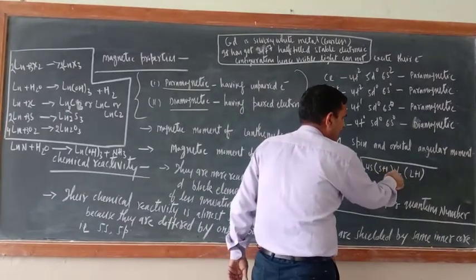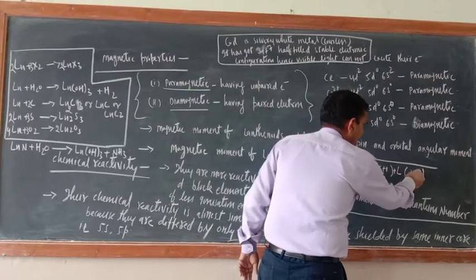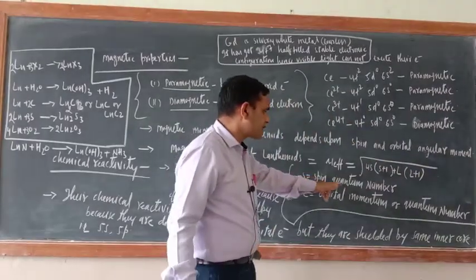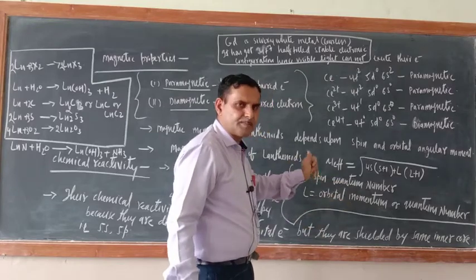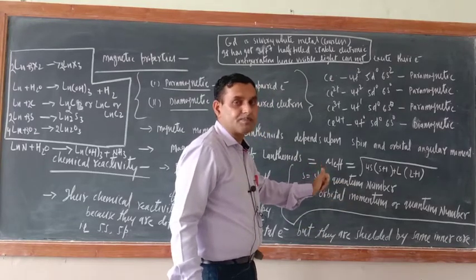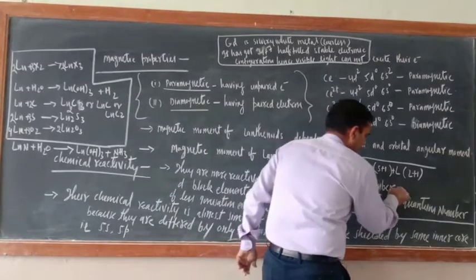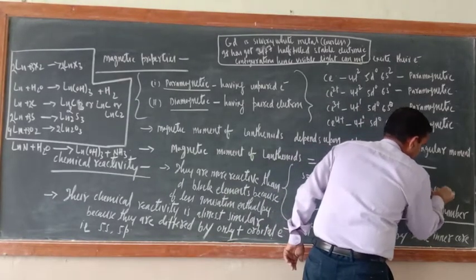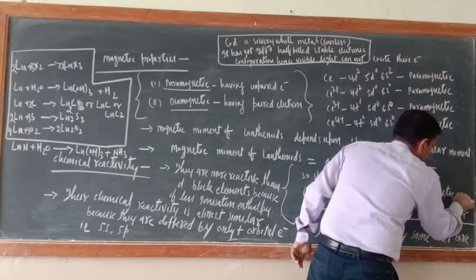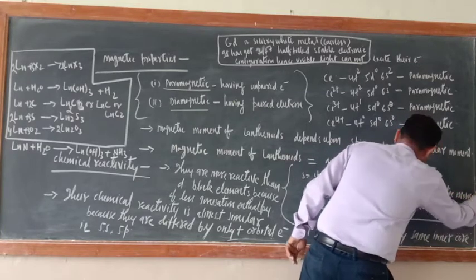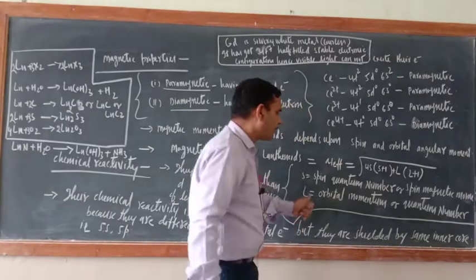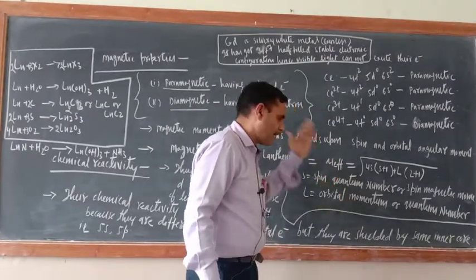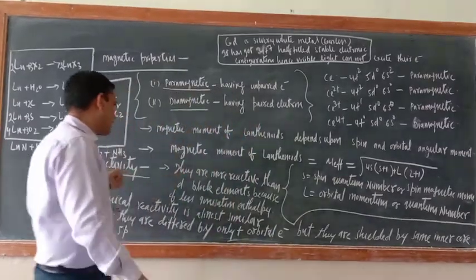√(4s(s+1) + l(l+1)), where s equals the spin quantum number or spin magnetic moment. Here you can write spin magnetic moment. Okay, and what about l? Orbital momentum or orbital magnetic moment. Okay, now try to understand